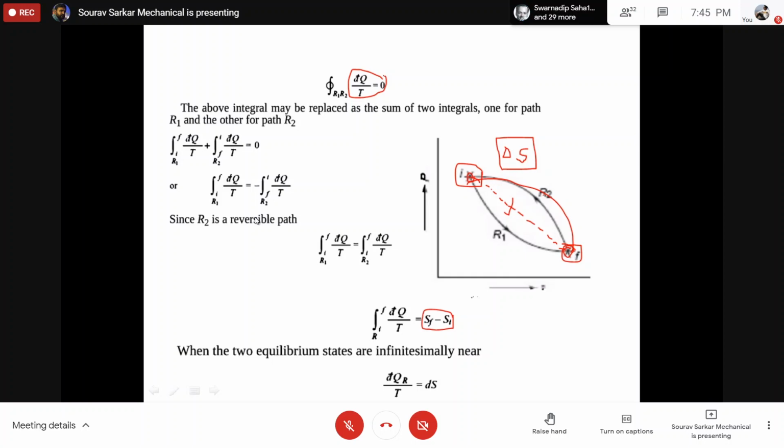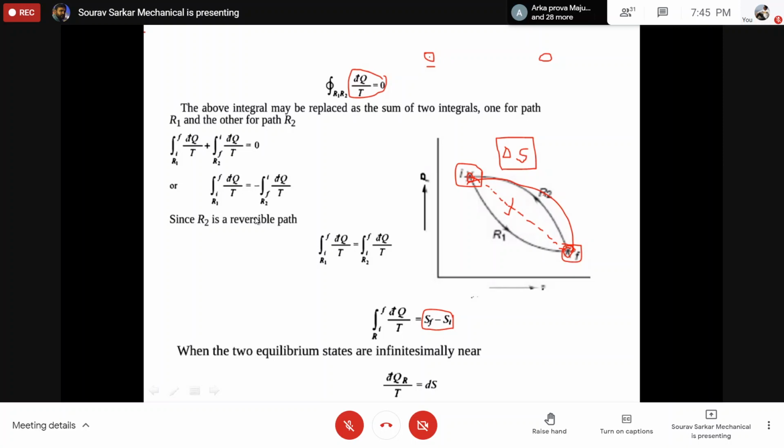So just like a point function does not depend upon the path, but here you need that path to calculate the value. That doesn't mean you have to follow that path, because it is a path independent process. But if you need to calculate that path, you have to consider one imaginary path. Suppose this is one point, Jadavpur University, and this is Garia.